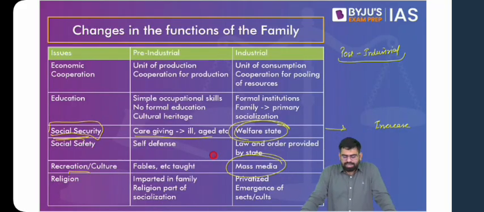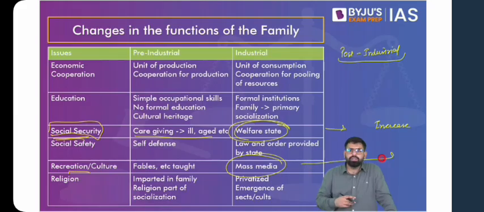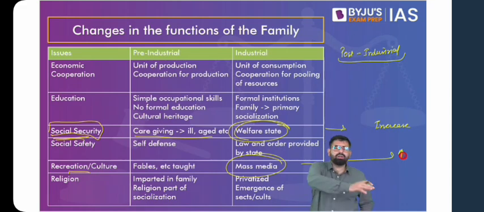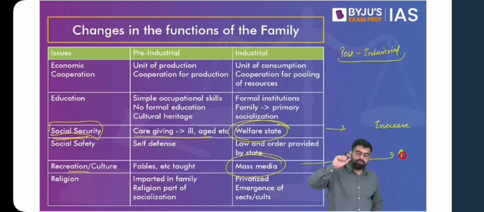Here as well, you find that in post-industrial society, the influence of mass media is again on the rise, and this becomes a primary factor of entertainment. When you go back to industrial society, do not think of exactly when industrial society changed into post-industrial society. You understand it as a process. As we talk about society, society is continuously evolving.